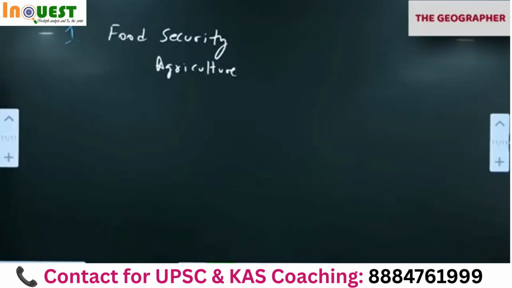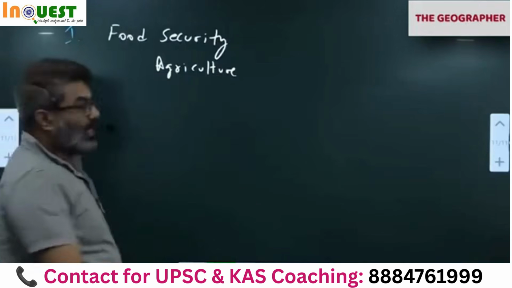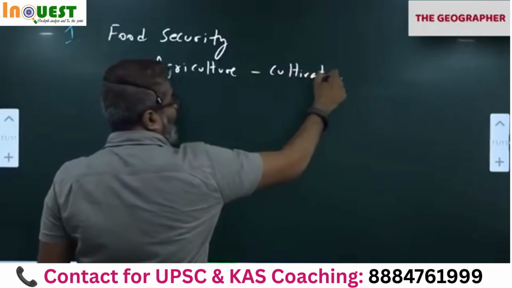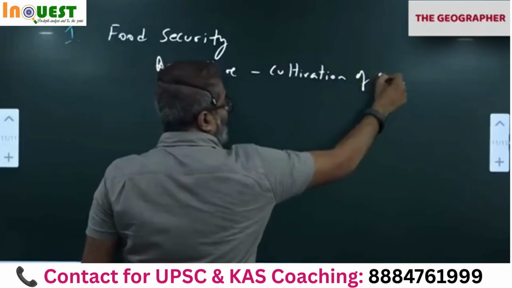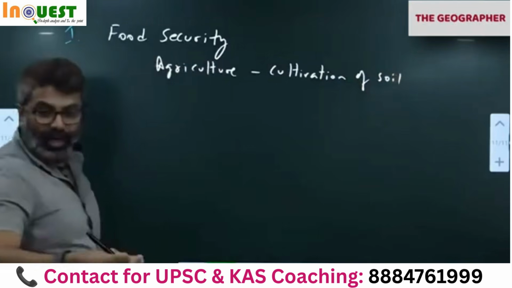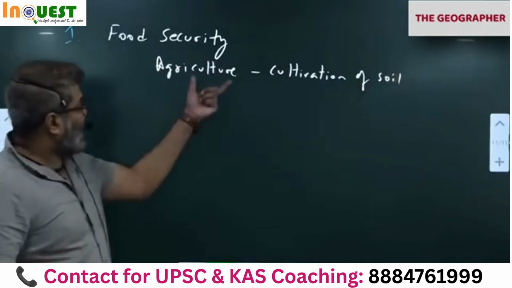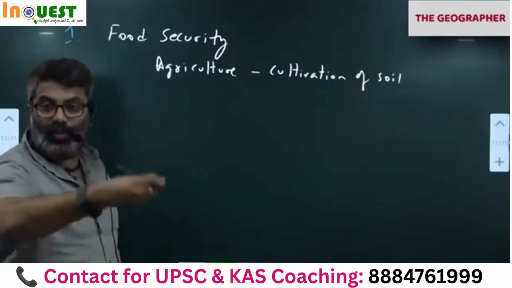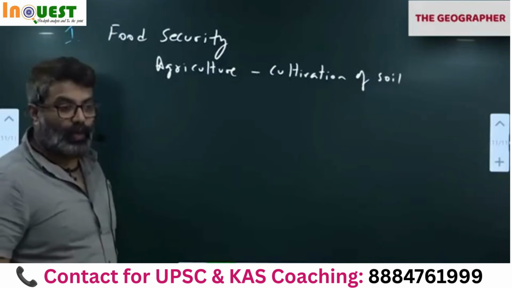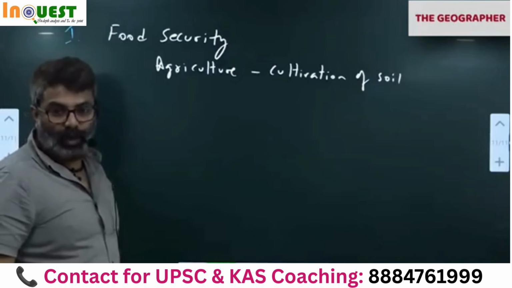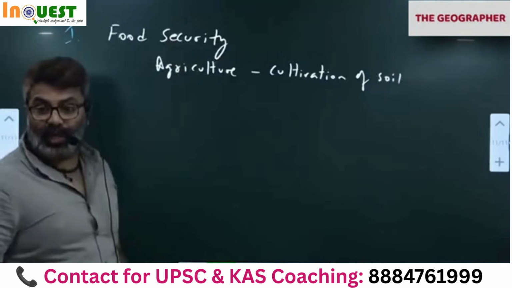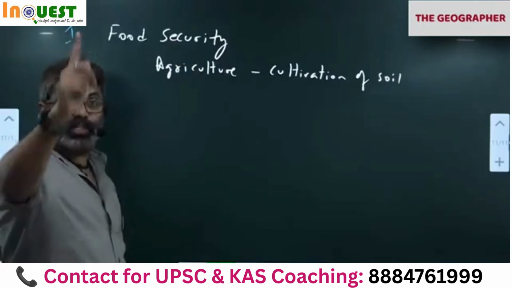Fodder for our livestock, food for us. That is agriculture. Simple definition. Cultivation of soil. So soil ensures food security for mankind, and food security is more important than national security.